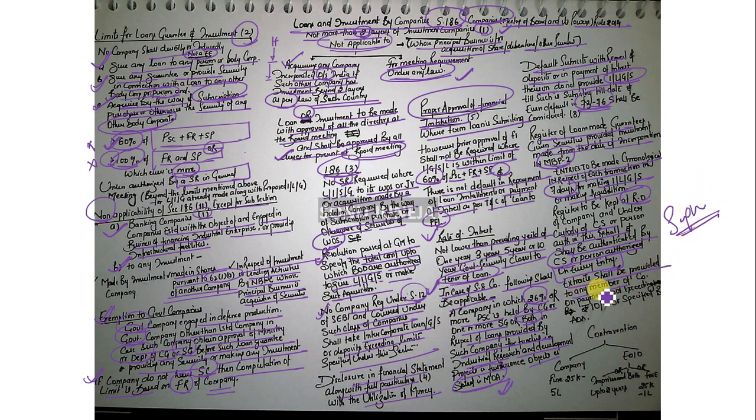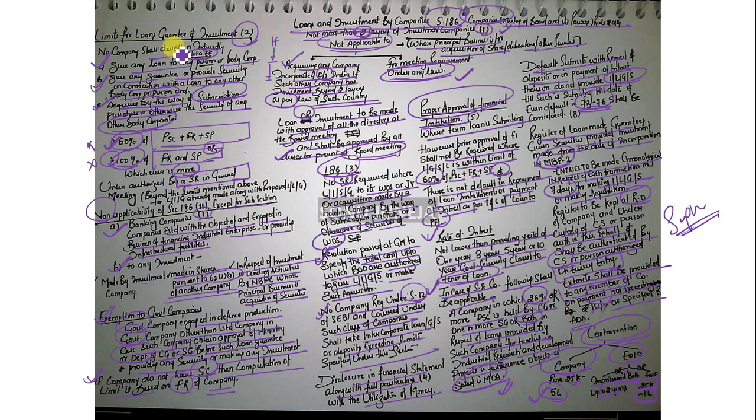Extract shall be provided to any member of the company on payment not exceeding 10 rupees or as may be specified by the board in the articles of association. For any contravention, the company shall be subject to a fine of 25,000 up to 5 lakhs, and every officer in default, imprisonment up to 2 years or a fine of 25,000 to 1 lakh rupees, or both.